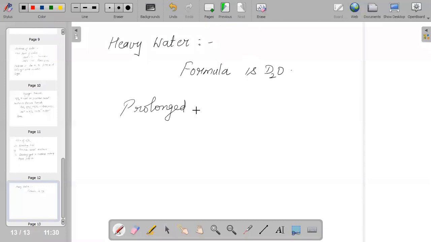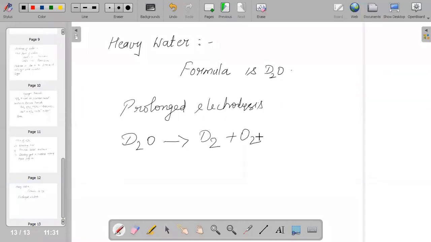Prolonged electrolysis of water is a method which is being used in order to prepare heavy water. And of course, this is also a colorless, odorless, and tasteless liquid. But here the condition is it is heavier than water. And when we say T2O, heavy water, on electrolysis it will give T2 plus O2.